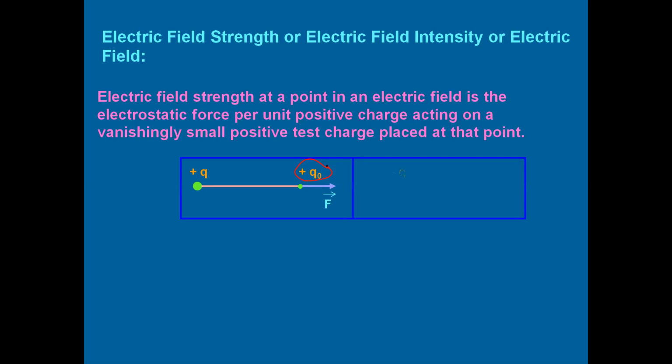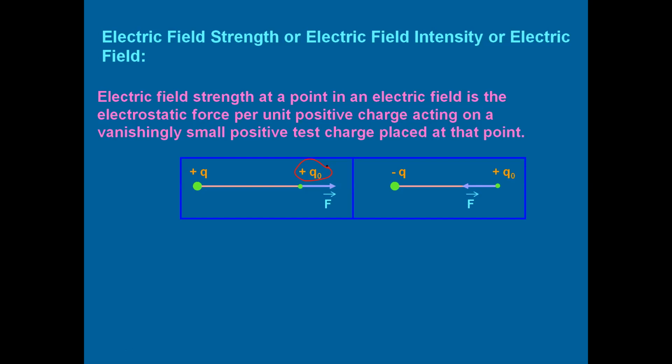If you have a negative charge, you can again test with the positive charge itself, but the direction of force will be different. It is going towards minus Q, right? So in order to find out the electrostatic field at a point, you need to take a test charge. It has to be positive in nature, and measure force per charge.